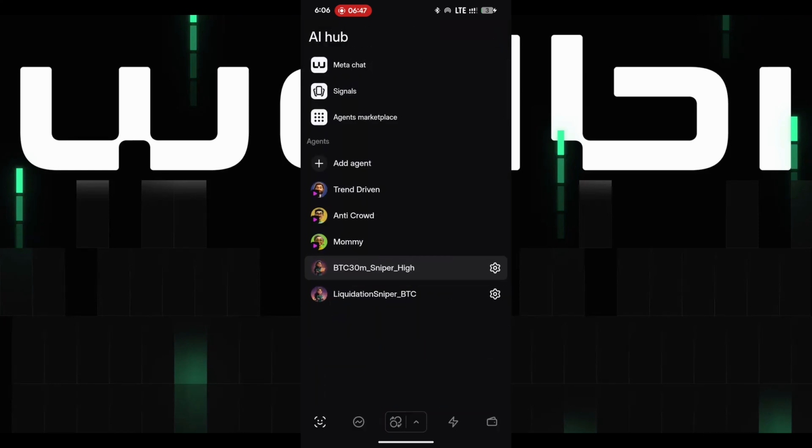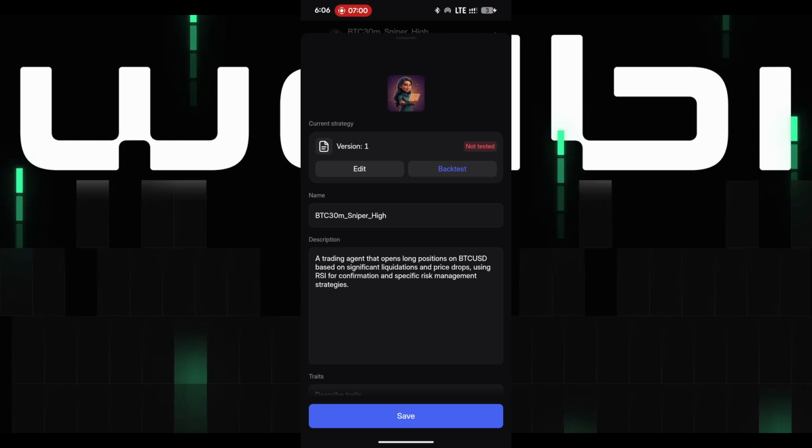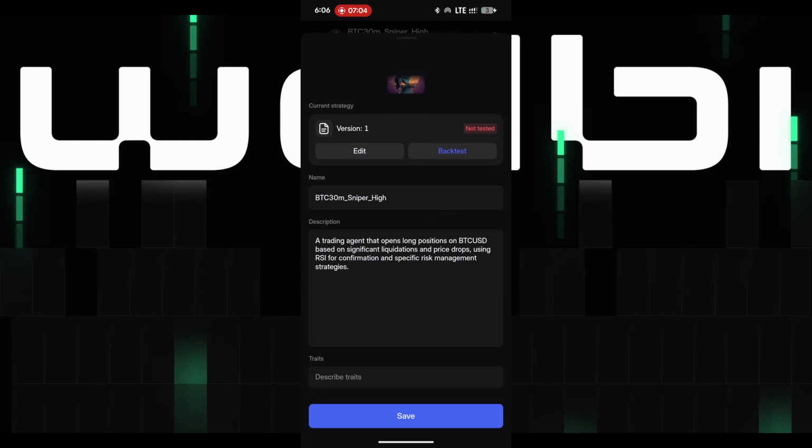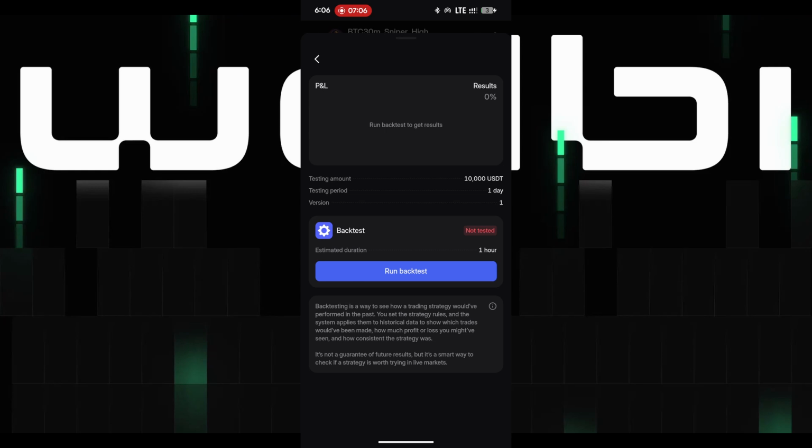Now, this is the bot I created. Let's go back. So you can see that I click on this first option here to see all my bots, all my agents. Now, this is the one I just created, BTC 30 minutes sniper high. So you can click on settings before you use your real money to trade on it. You can backtest it.